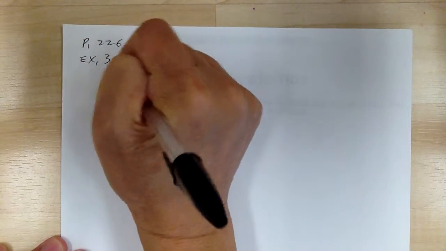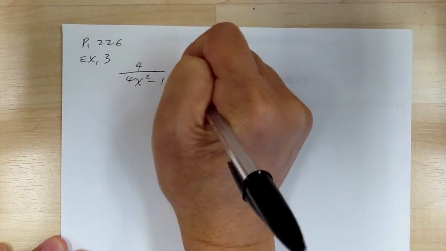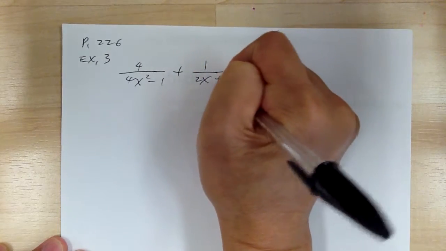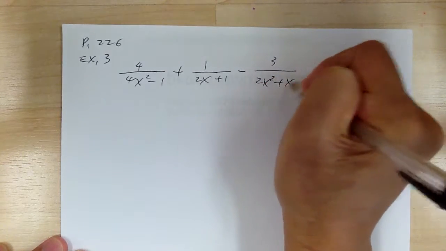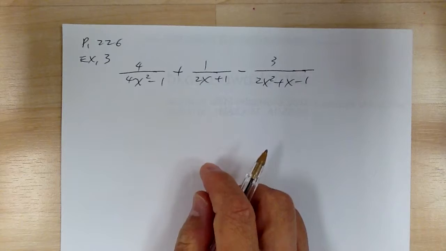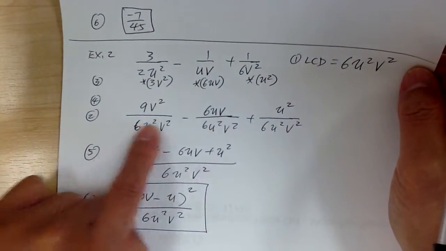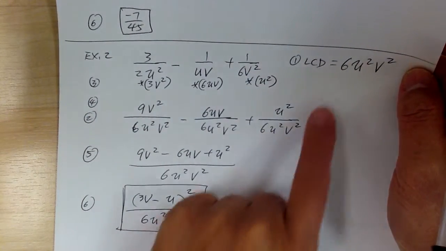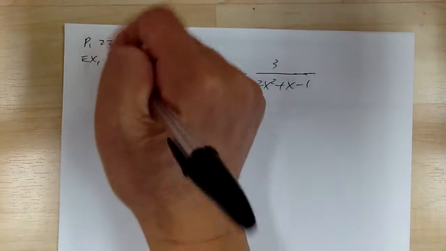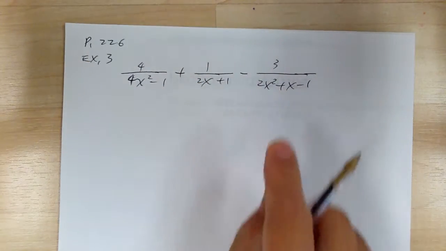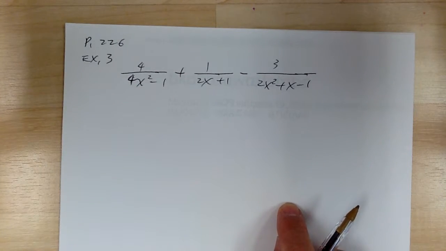Example 3, you have 4 over 4x squared minus 1 plus 1 over 2x plus 1 minus 3 over 2x squared plus x minus 1. So you can see the progression, right? Over here, the denominator has only numbers, so it's fairly easy. Now over here, you've got variables, so it's a little bit more work. But now notice this is only one term, and now you have multiple terms. As soon as you see addition or subtraction, right away you have to do factoring. So you need to factor the denominator in order to get your LCD.